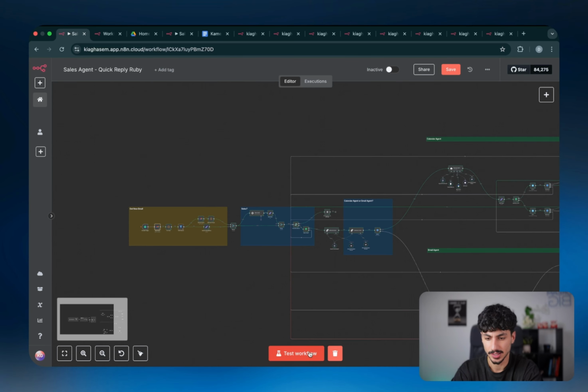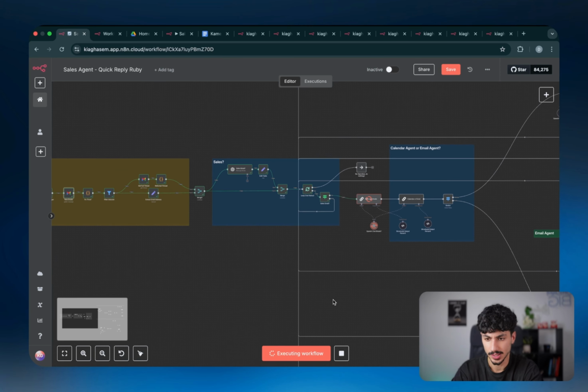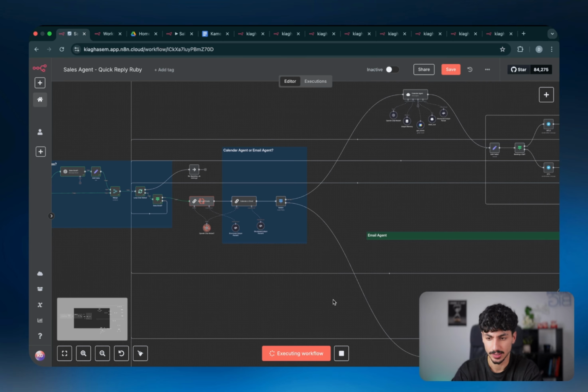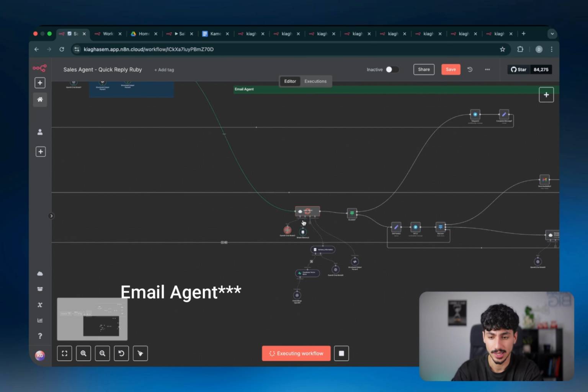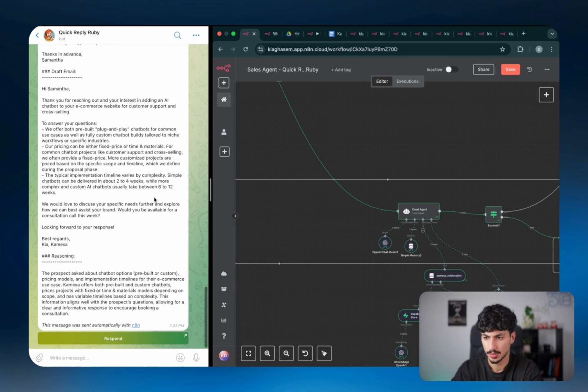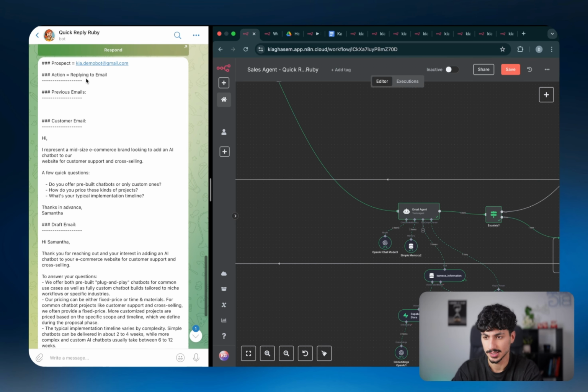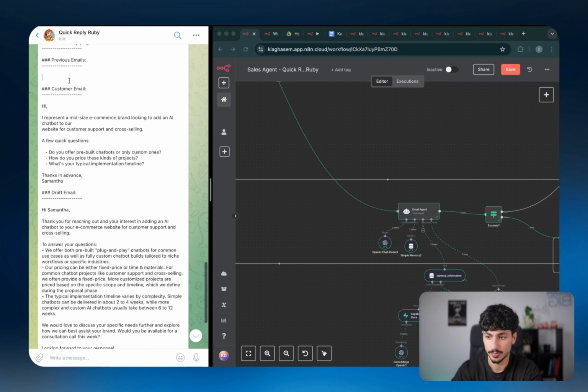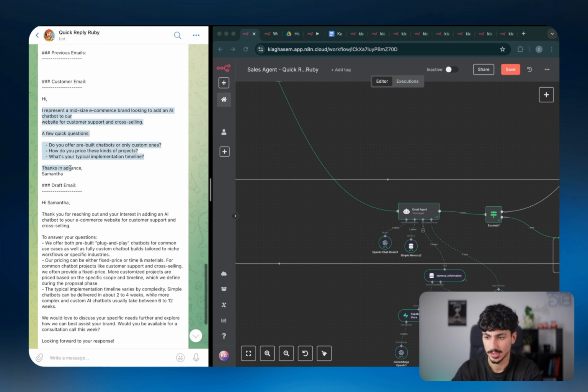So now if I come back here and run the workflow again, you can see that it's going to run exactly how we expected before. And then it's going to go down to the calendar agent, and then it's going to hit the human in the loop node, which is going to wait for our response. So in this instance, you can see that the AI is saying it wants to reply to an email. There is no previous conversation, so that's empty. It's saying this is the customer email.